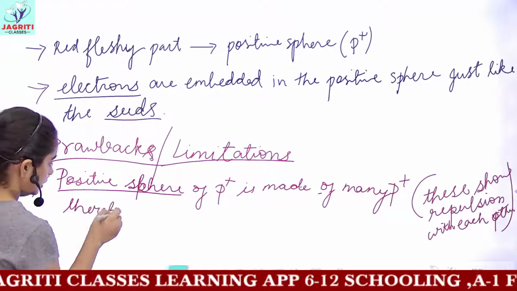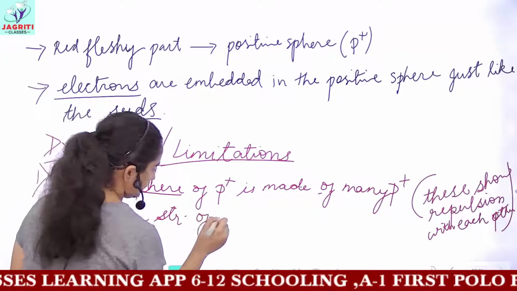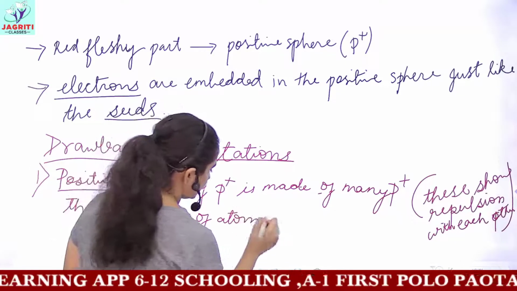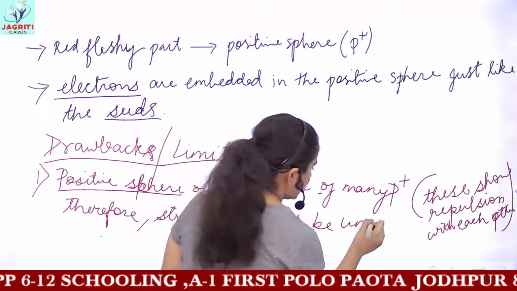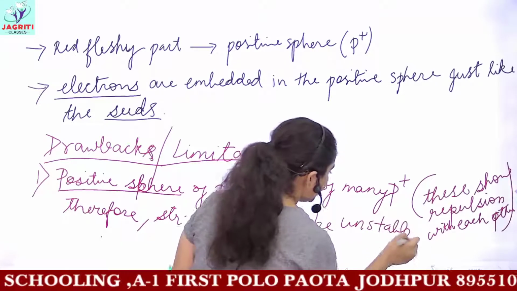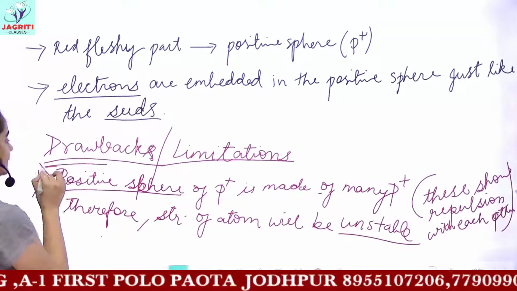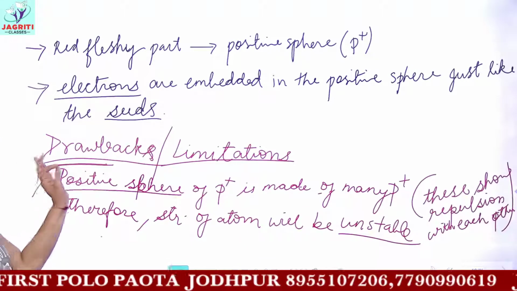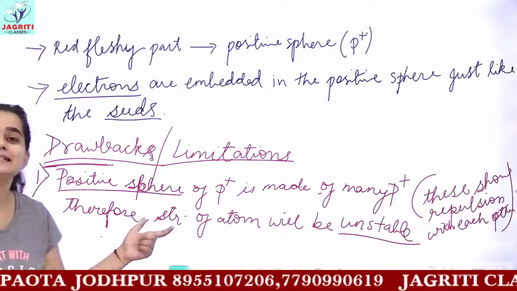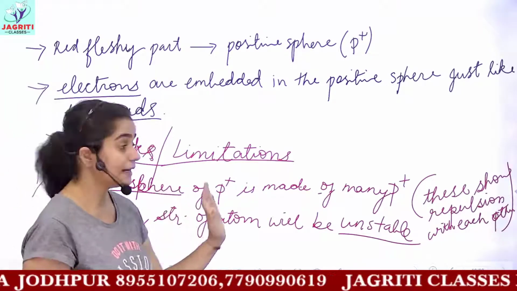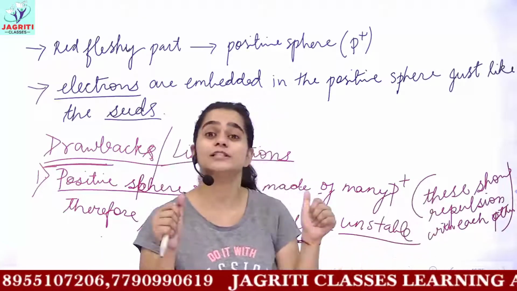therefore, the structure of atom would be unstable. So this is the first drawback, that Thomson's model could not explain the stability of the atom. You can give this a heading: Thomson's model could not explain the stability of the atom, and the reason behind this is that the positive sphere is made up of many protons, and as we know, all the protons carry positive charge.